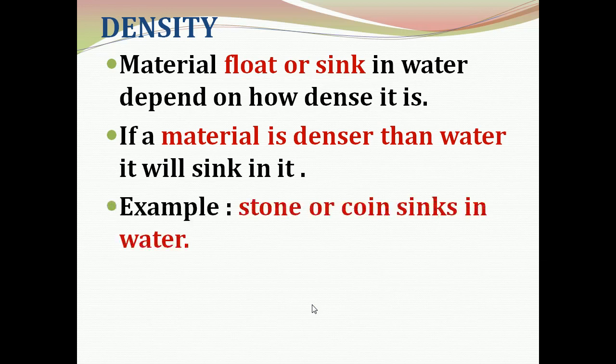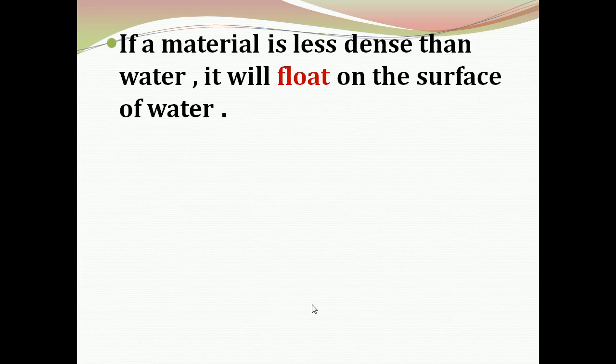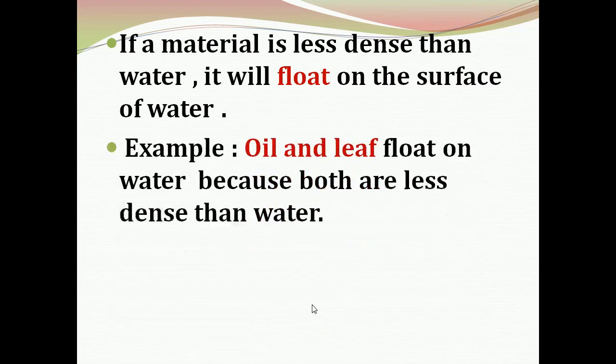Example is stone or coin can sink in water because this stone or coin is denser than water. So if you are putting a stone or coin, it will sink in water. Now, if a material is less dense than water, it will float on the surface of water. So material which is less dense than water can float on the surface of water.